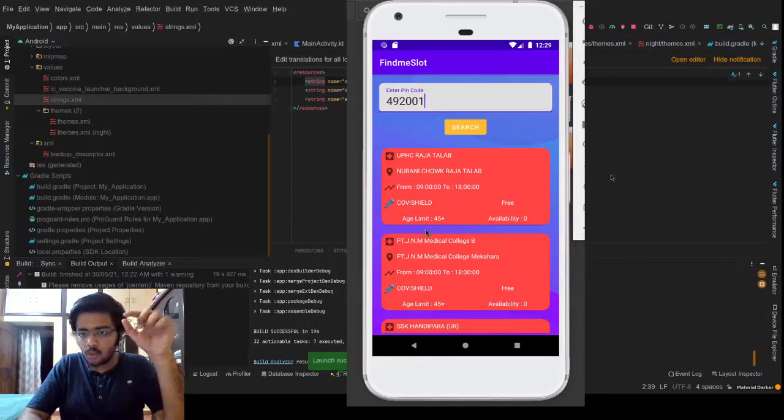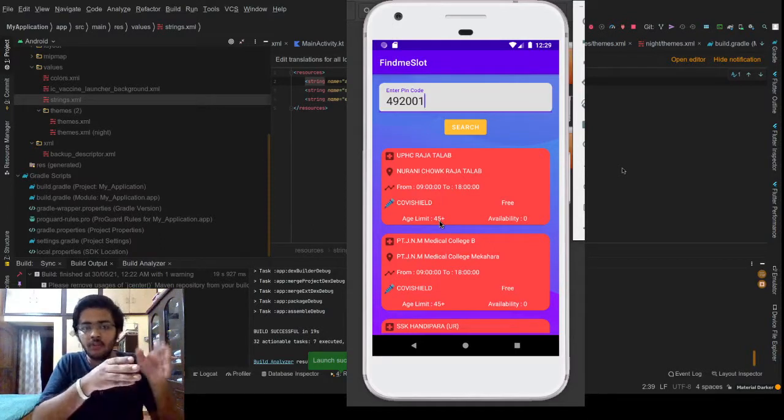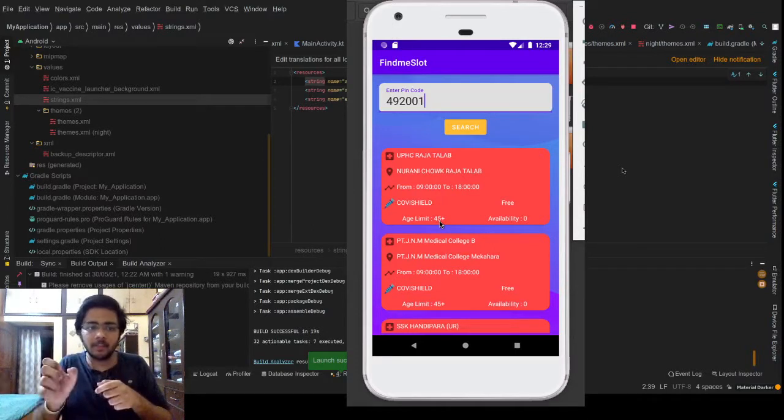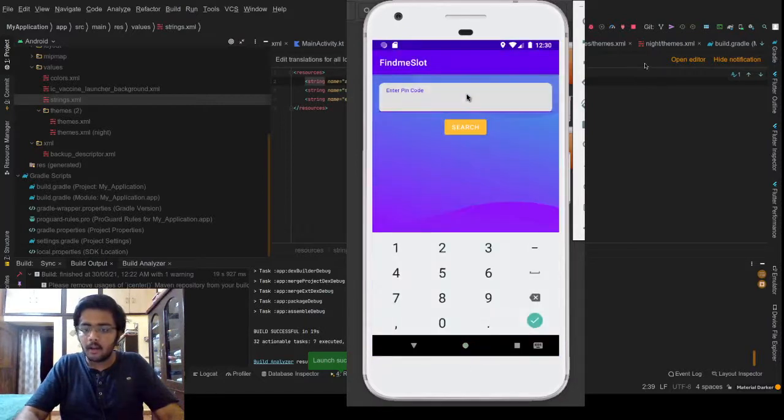And what is the age bar here? The government has divided the age bar for different people: only 45 plus people can get vaccinated at certain places, and in certain places only 18 plus people can get vaccinated. So let's say, oops, sorry, okay, let's say I want to search for 490020. This is my Bhilai hometown.